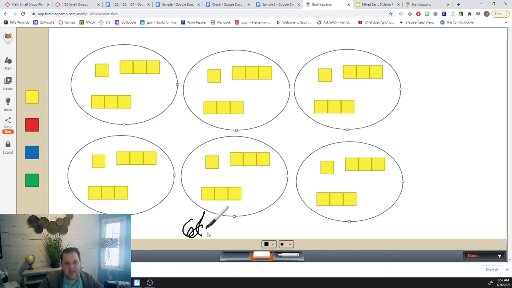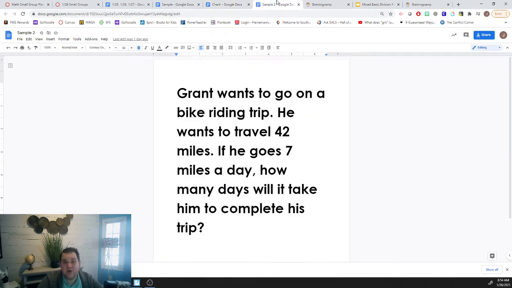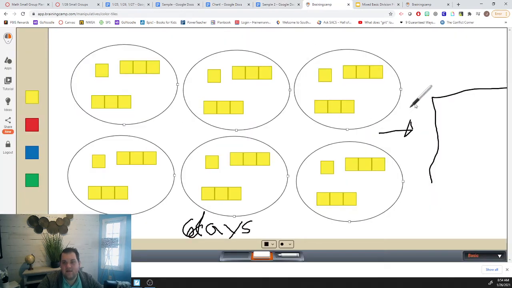Now we need to work together to change this into an array so that our thinking can be more organized. So this is a great strategy, but to be more efficient and organized, we want to be able to make an array. So when we make that array, if we go back to this chart, we know how many are in each group. So we're going to put that 7 for 7 miles at the top. But I don't know how many days it's going to take. I know because I already modeled it, but if I just had the array and I didn't have this picture yet, I wouldn't know how many.